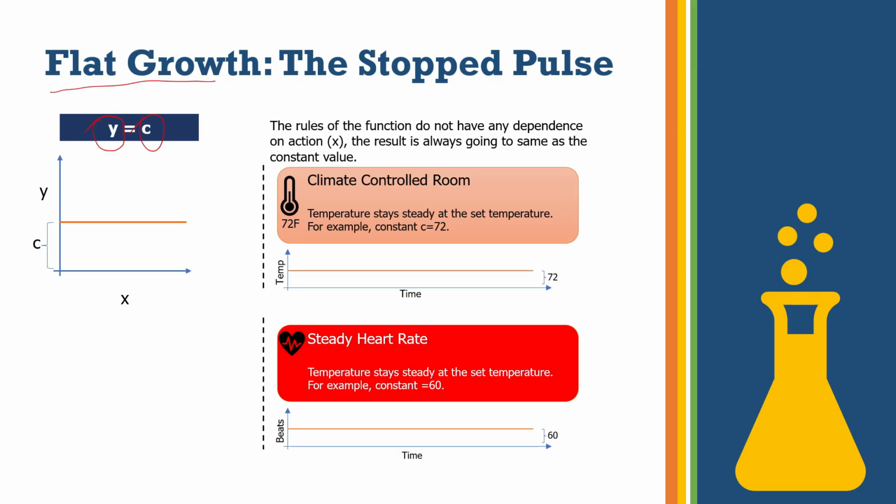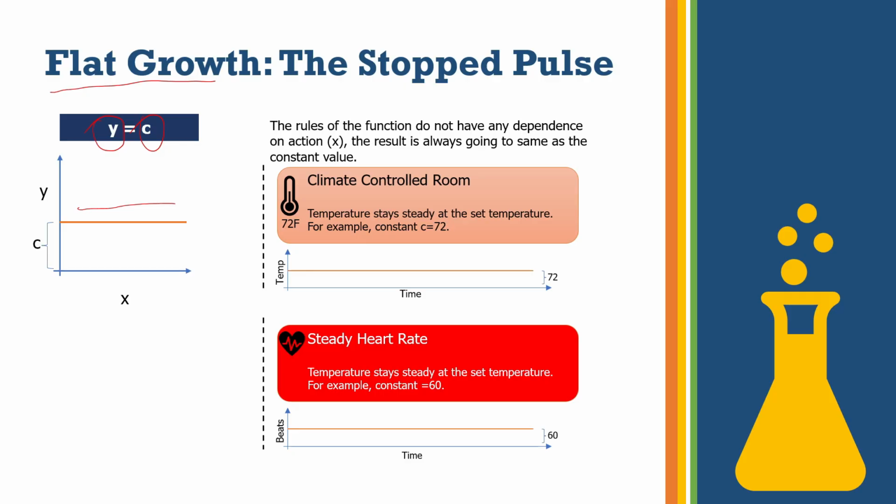What that means is that no matter what we do, what kind of action is taking place, whatever kind of change is happening, the result is not going to change. That is what is shown in this curve also, that over the whole action x, the result y is always the same. It is steady. That simply means that the result is always going to be the same.